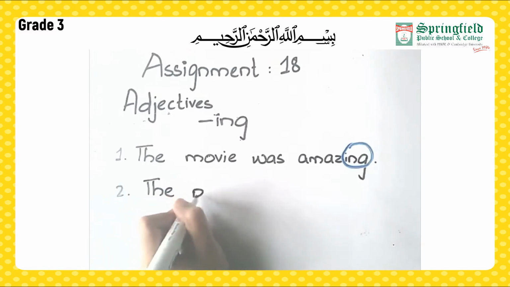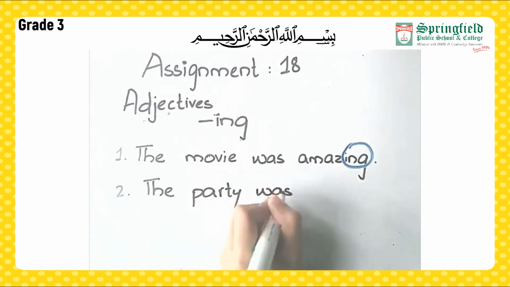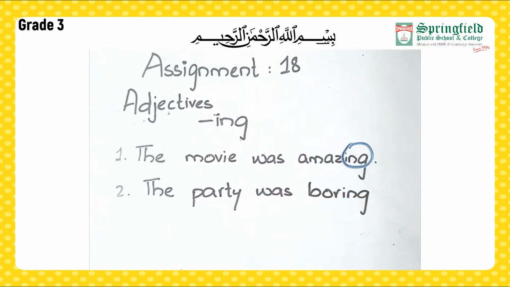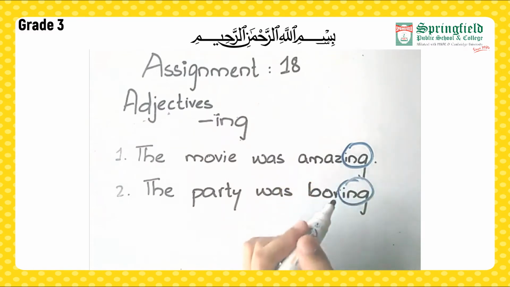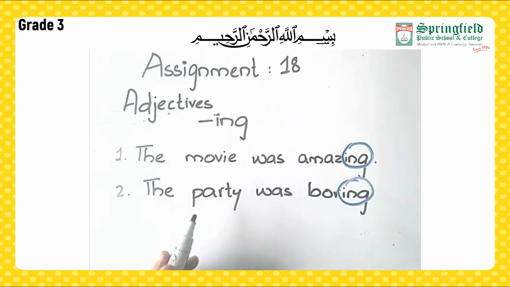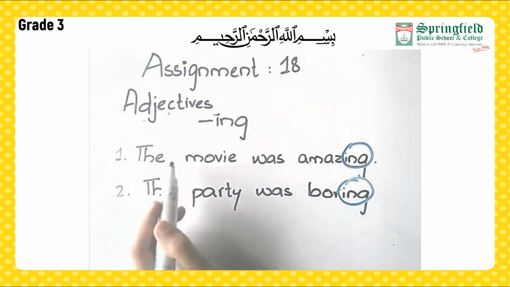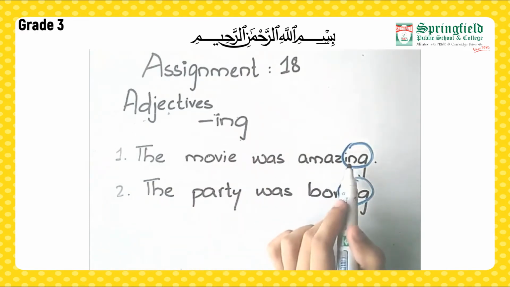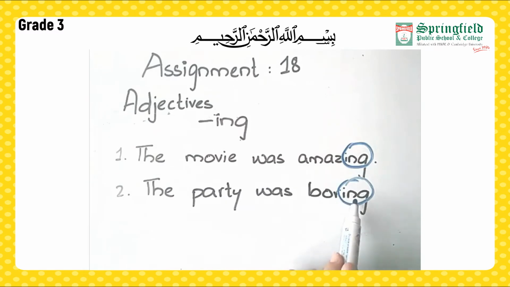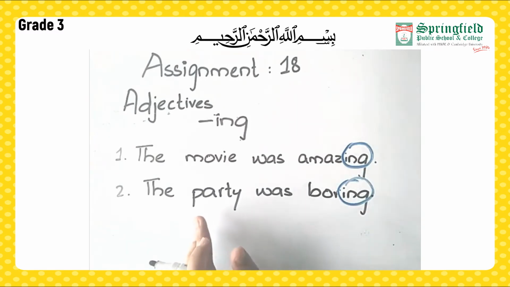The party was boring. Here also, the adjective is ending on ing. Now you can see here the adjectives ending with ing describe a situation or an event. You can see the movie was amazing. It is describing an event or a situation. Here also the party was boring. The adjective is ending in ing and it is describing the party, that is an event, how was it?